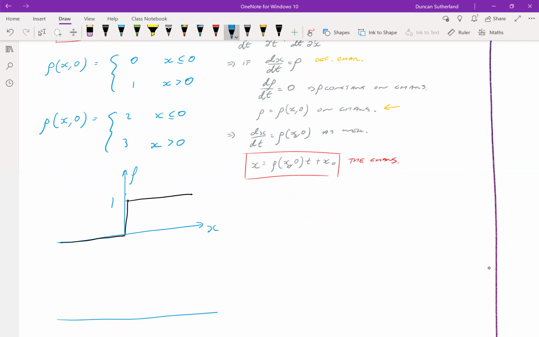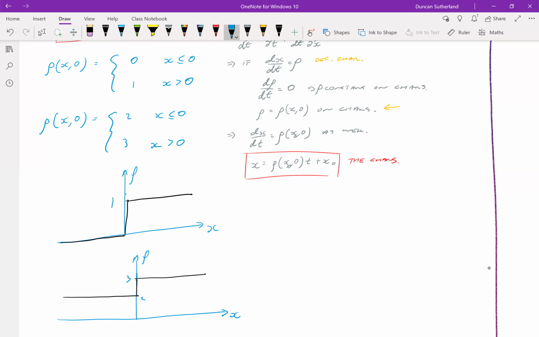And the second case is very similar. It's just that the jump's in a different spot. Right, so these are nearly identical initial conditions in some sense. So that's 2, that's 3. So they both have the same characteristic, that it's low density going into high density, if you like. The higher density is always on the right.